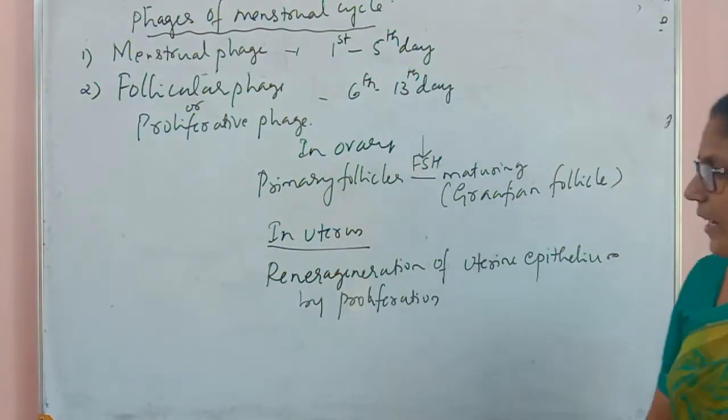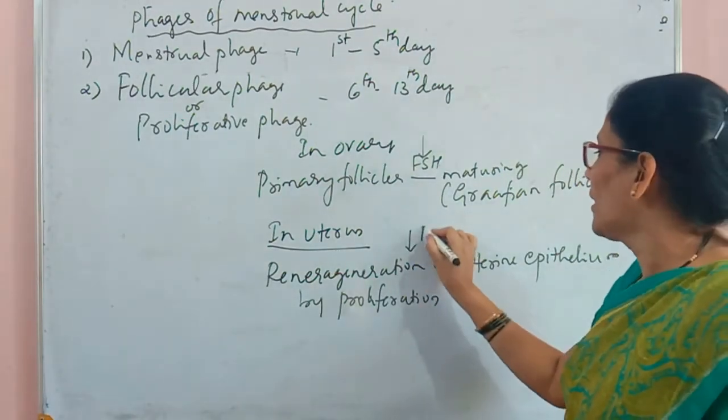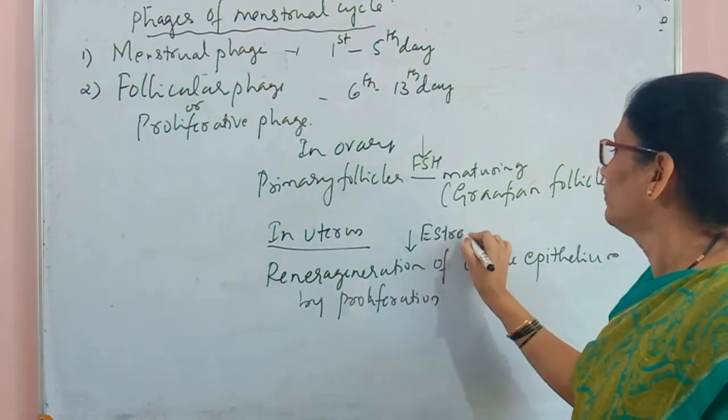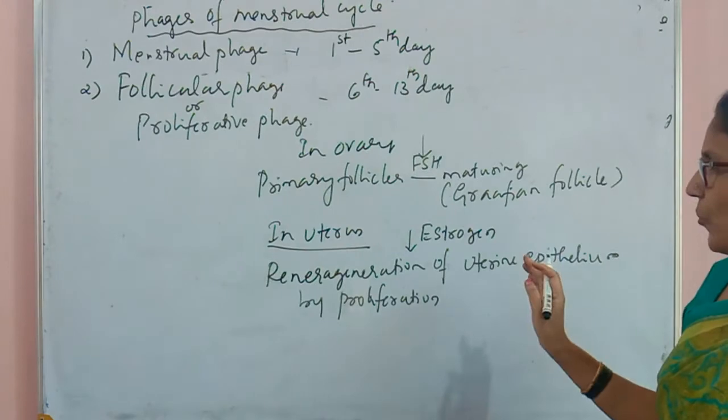This process takes place by the influence of the hormone estrogen.